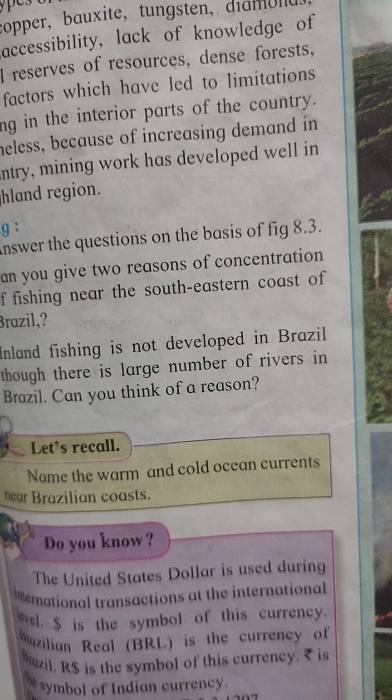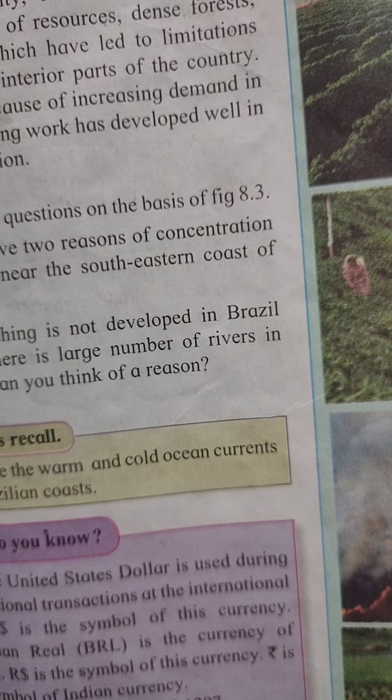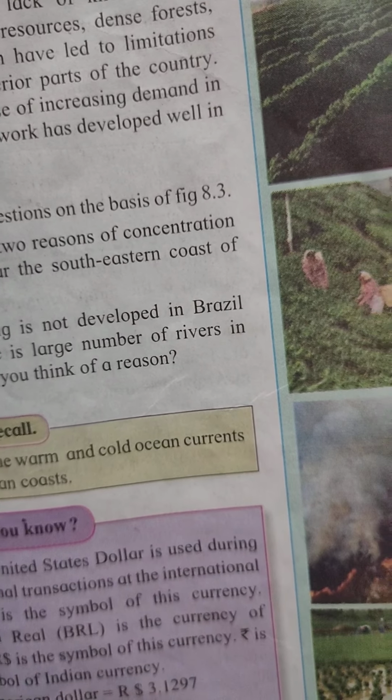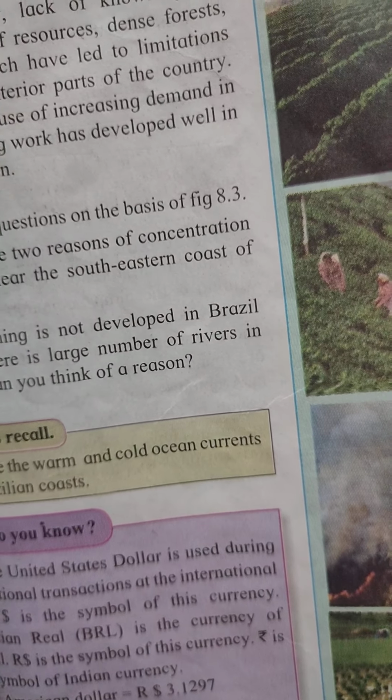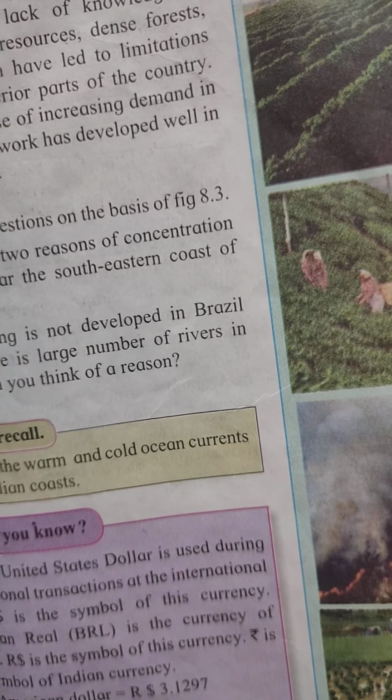We know that every country has mining, but somewhere limitations come. For what? Because we don't have modern technology, or the interior part of the nation is unexplored. Because of increasing demand, the country's mining work has developed well.